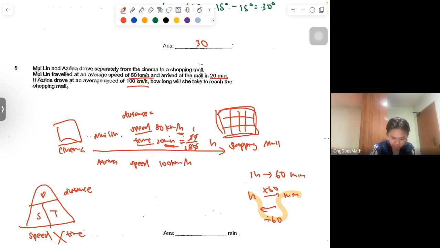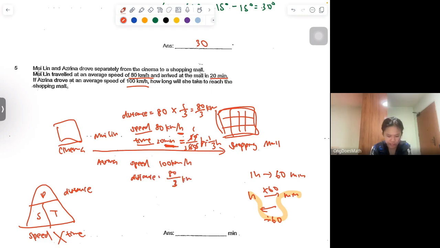So distance is just speed times time, right? So speed times time. I'll write this properly, which is just 80 over 3 km. So the distance between cinema and shopping mall is 80 over 3 km, which means for Azrina, the distance is also the same, is 80 over 3 km.